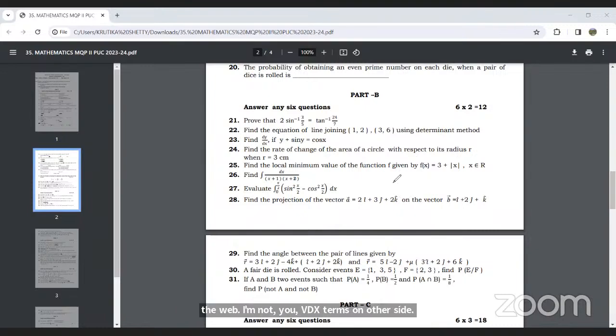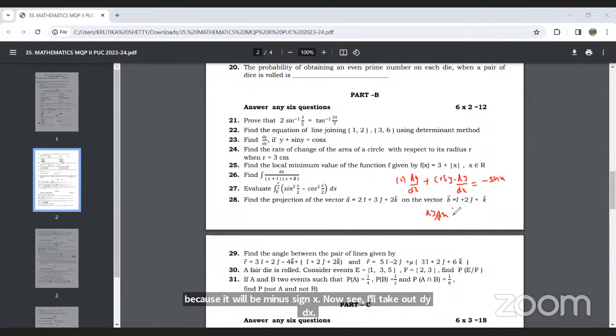So see, I'll do it directly. The derivative of y is 1, into dy by dx, plus the derivative of sin y, which is cos y into dy by dx, and the derivative of cos x is minus sin x. Now I'll take dy by dx common.